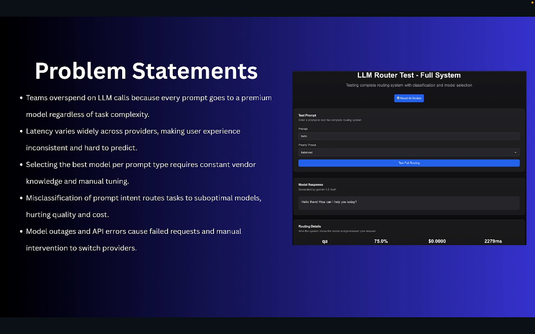So, problem statement: teams overspent on LLM calls. They just want to go to the premium model without even checking their task complexity. Regardless of that task complexity, and sometimes it's not actually good. Now that ChatGPT 5 is out, everybody wants to go there, but it might not be the best decision if your current model is doing the best it can, and there's no need to move up to that. Latency is something people experience, and it affects users' experience a lot.